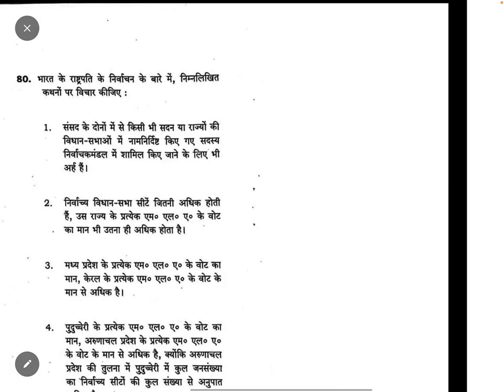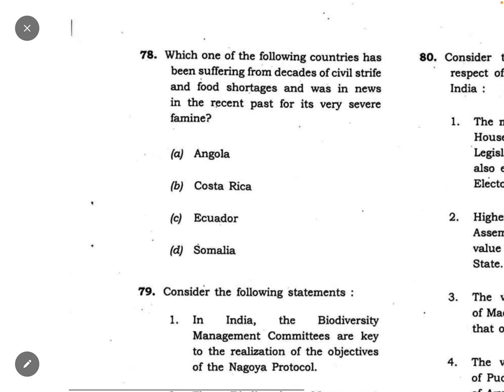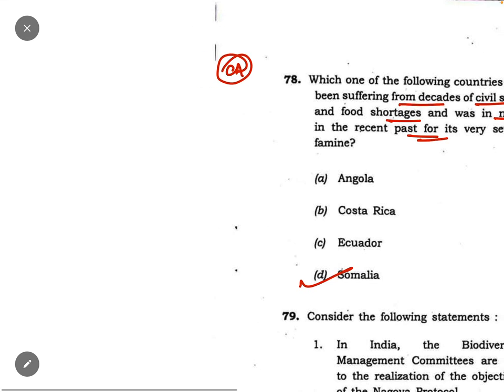Okay, now coming to the question number 78. Which one of the following countries has been suffering from decades of civil strife and food shortage and was in news in the recent past for its very severe famine? See, it is a purely current affairs based question, and its answer is Somalia. See, let me tell you one thing.